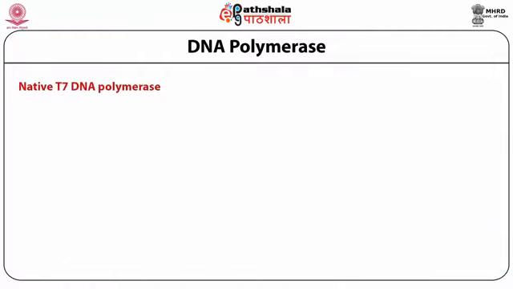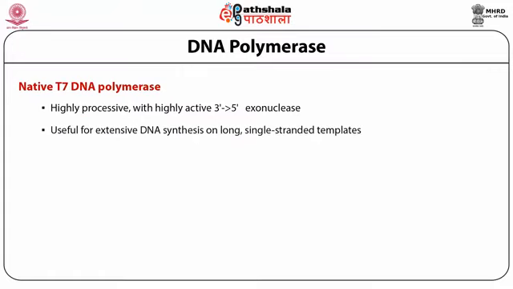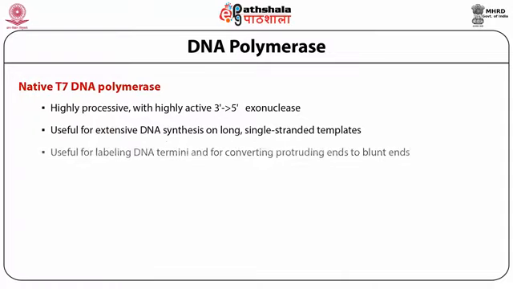Native T7 DNA polymerase is highly processive with highly active 3' to 5' exonuclease activity. It is useful for extensive DNA synthesis on long single-stranded templates. Also, it is useful for labeling DNA termini and for converting protruding ends to blunt ends.